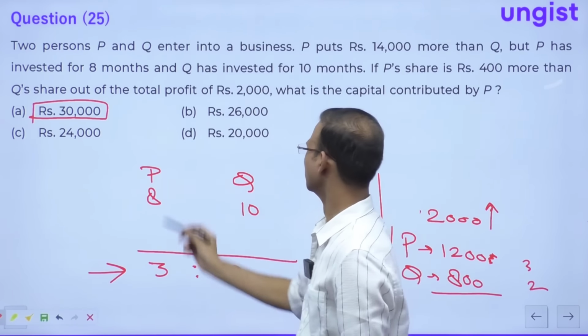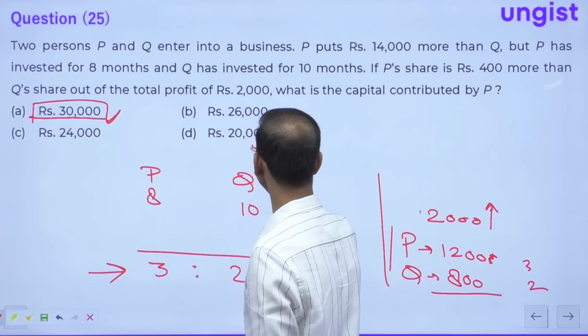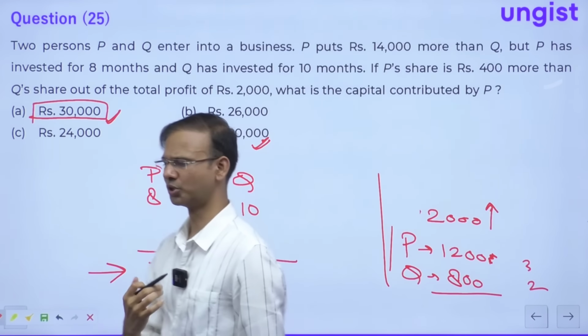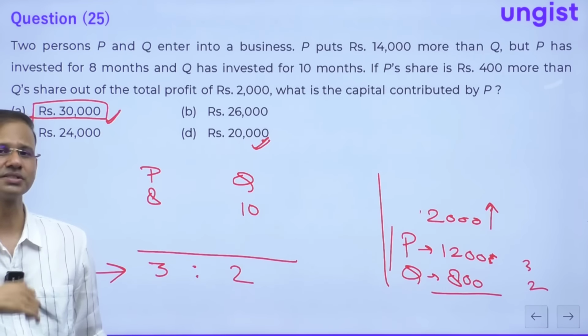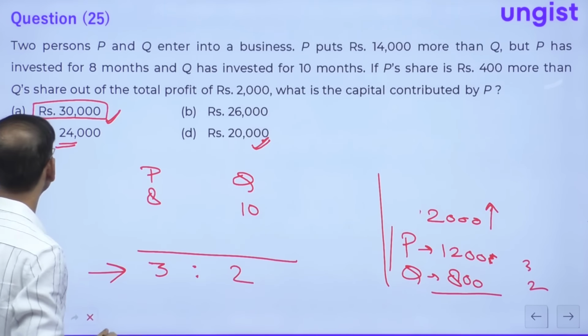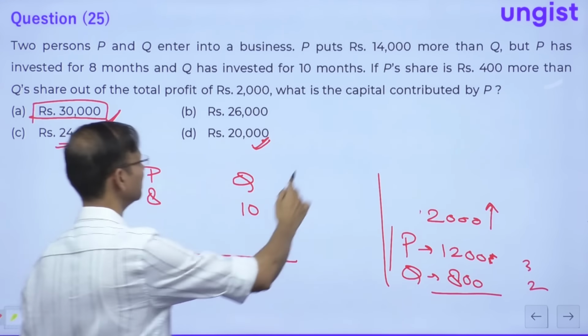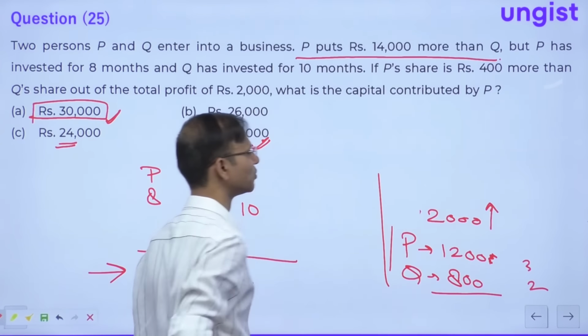So here, two options like 30,000 and 20,000 are very easy options. So I'll pick them first to check. और अगर उससे नहीं हो रहा है तो ये option भी easy है क्योंकि यहाँ पे 14,000 है, because the question is saying P invested 14,000 more than Q, right? P invested 14,000 more than Q.